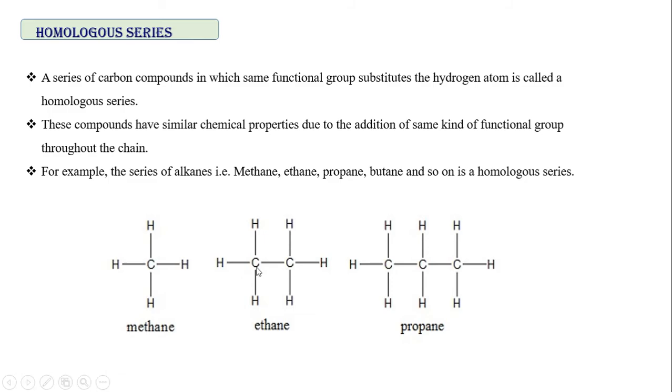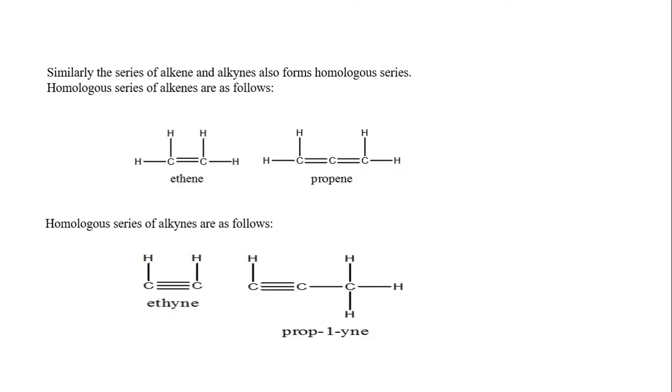This one has two carbons. For two carbon, it is eth. So it is called ethane. So it is the homologous series of alkanes. If you want to see the homologous series of alkenes, it is ethene and propene. One thing we need to remember: for the formation of alkene and alkyne, we need at least two carbon atoms. So only methane is not possible. This is the homologous series of alkenes. If you take the homologous series of alkynes, it is ethyne or propyne.